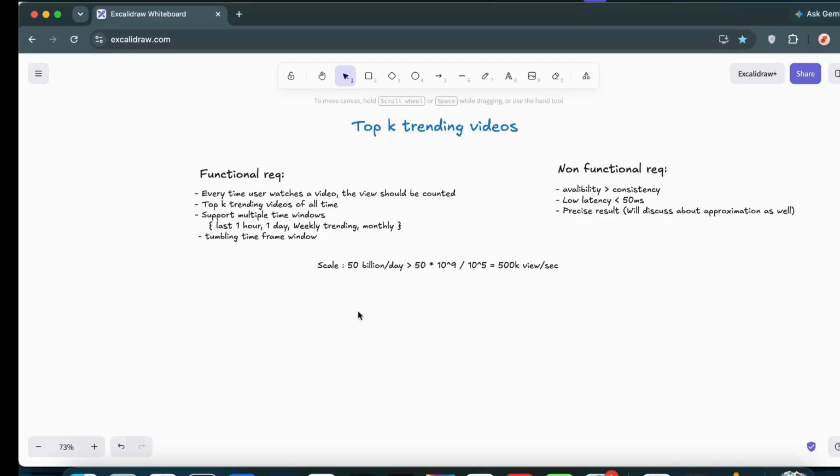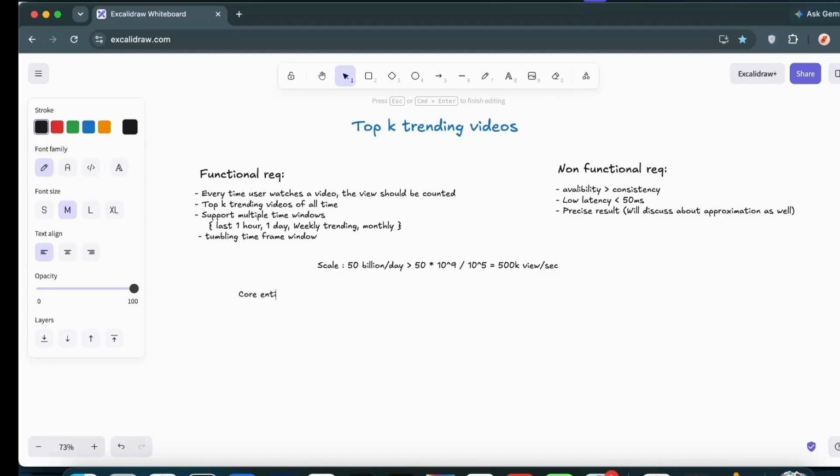Now, what are the core entities? Let me note them down. The first is obviously video metadata, so many things we get there. Then user, that is another entity. Time frame is also there. What else? Whatever views we are getting is kind of an event, so view event is also something I'll note down. So yes, these are a couple of core entities that we have.